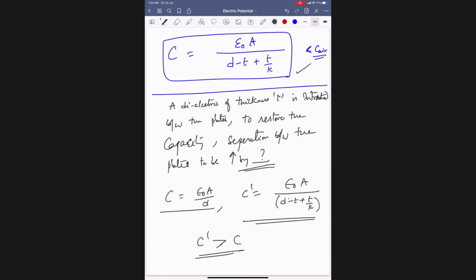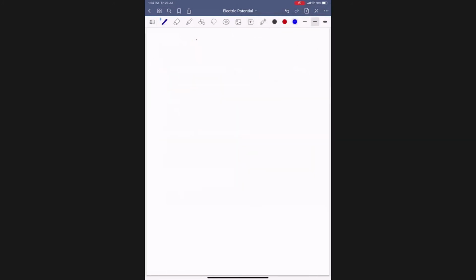I don't want to increase the capacity. I want to restore my original capacity. So to restore the original capacity, there is no option: increase the space by some distance. Then as the distance increases, the capacity will decrease, so that it will again become equal to the original capacity. Got it?